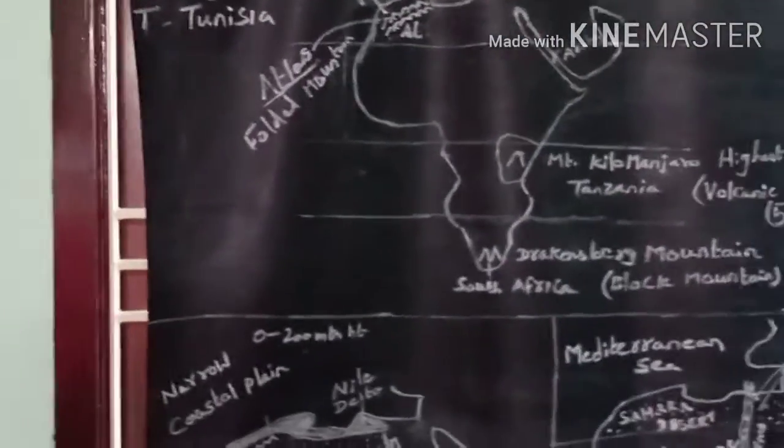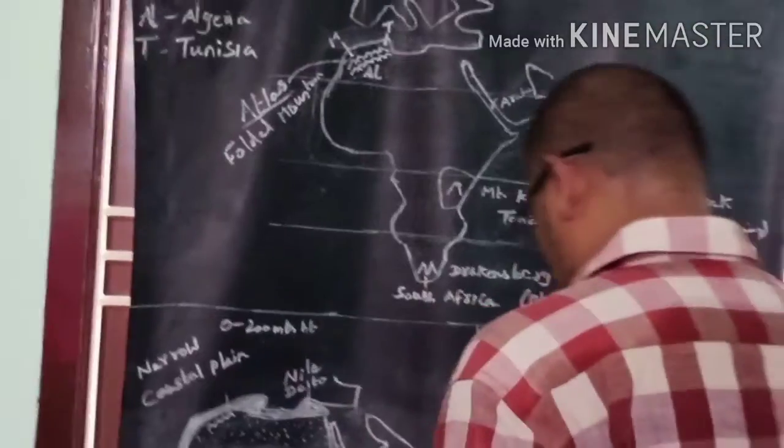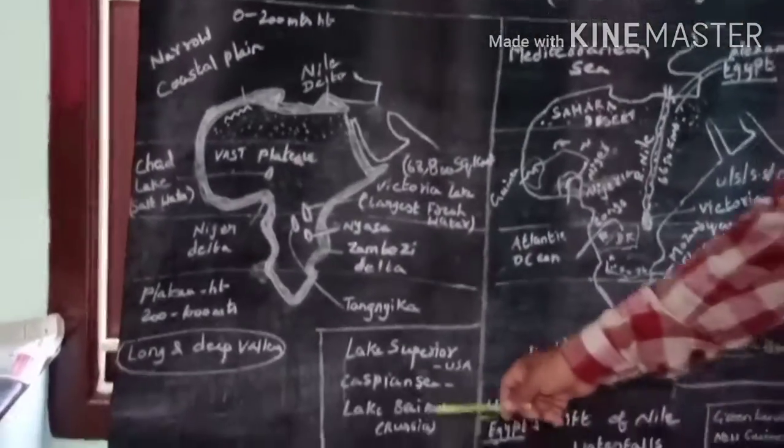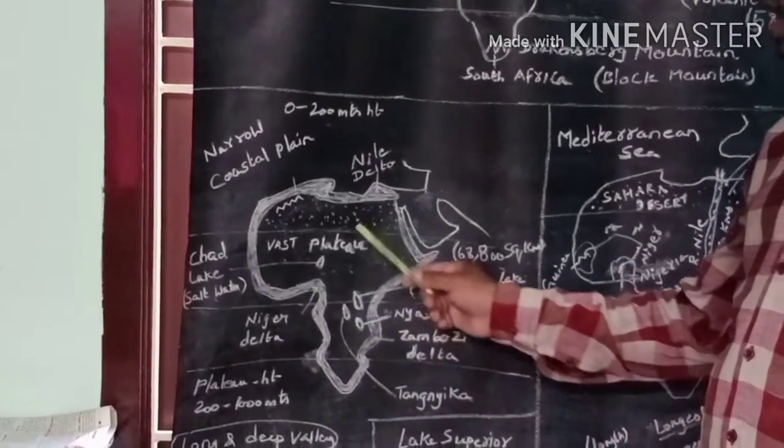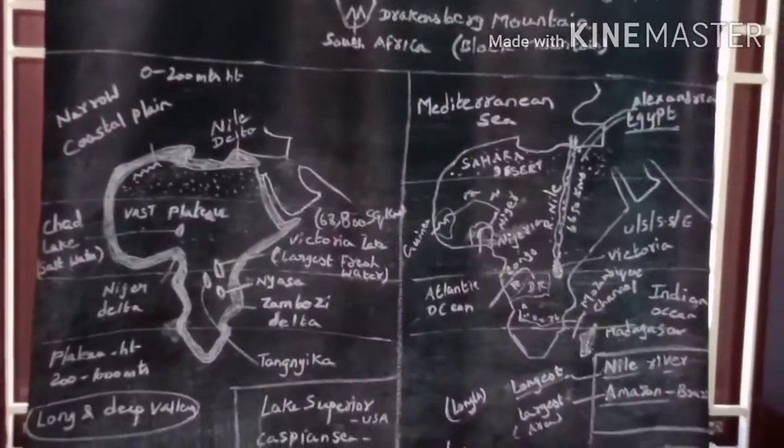Okay, children, the deepest lake in the world is Lake Baikal, in Russian country. So far we discussed about the lakes in Africa continent.